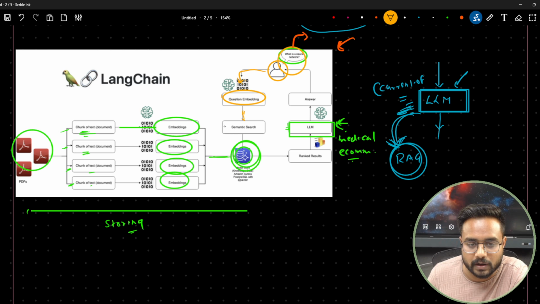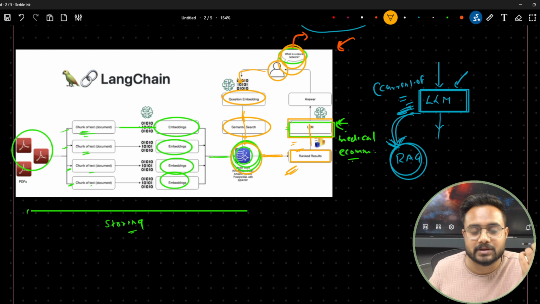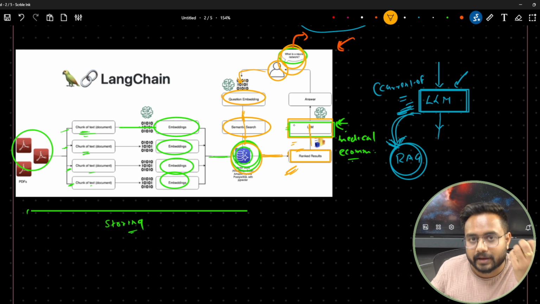Now we do a semantic search through the vector database, and from there we find the relevant answer, or ranked answer. Then we pass this answer, along with the prompt the user asked, to the LLM, and the LLM provides me a rectified answer.